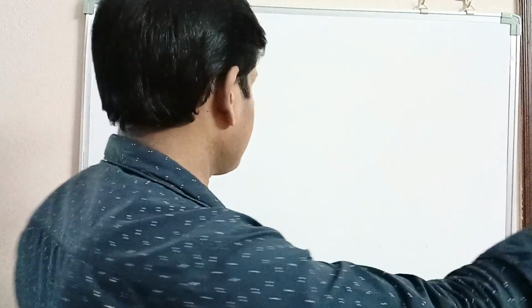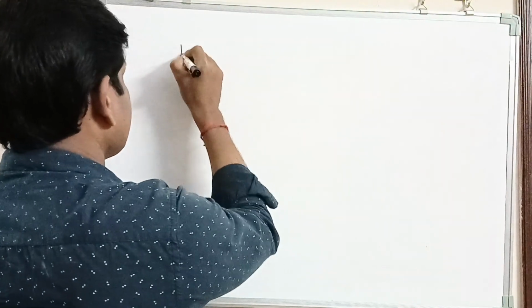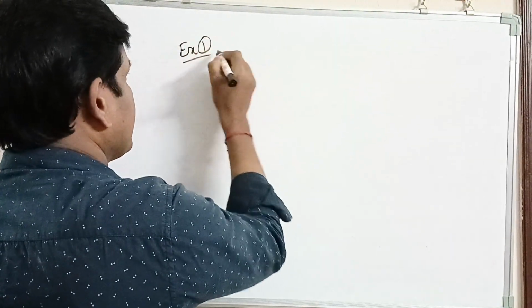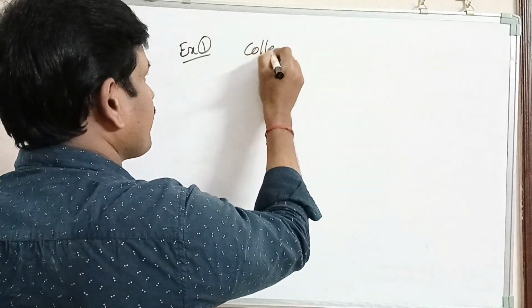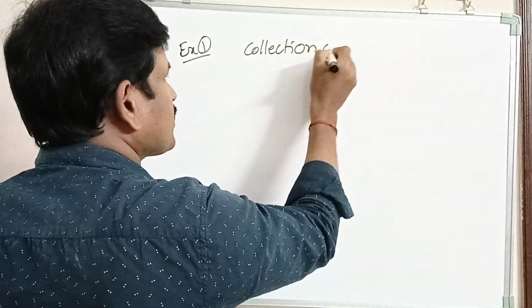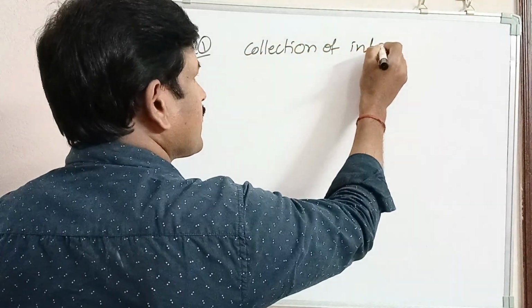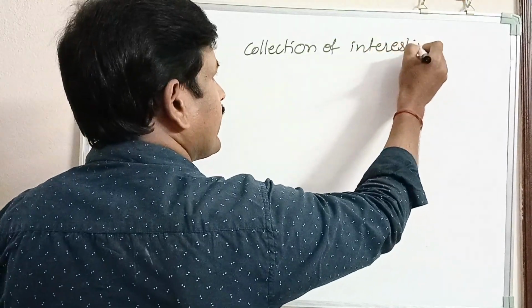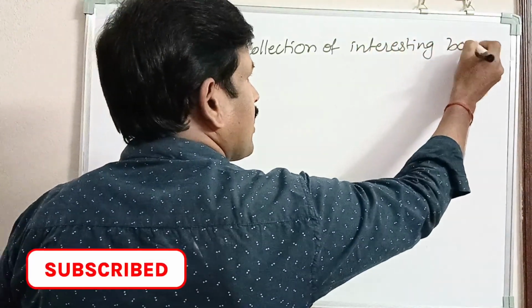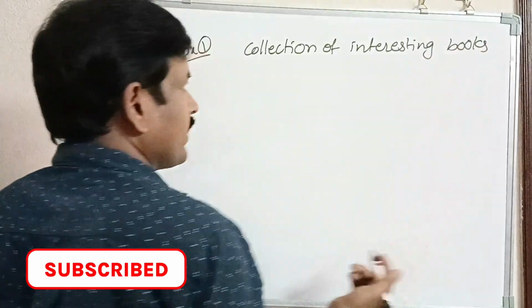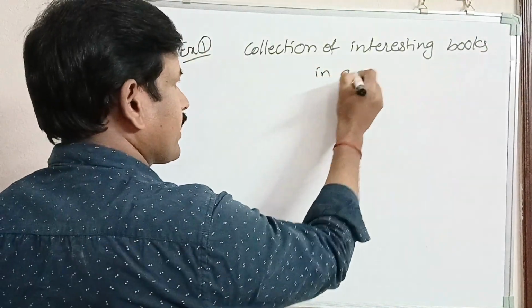Till now we have discussed what is a set. Then let us see what is not a set. Let us consider example 1: the collection of interesting books in a library.